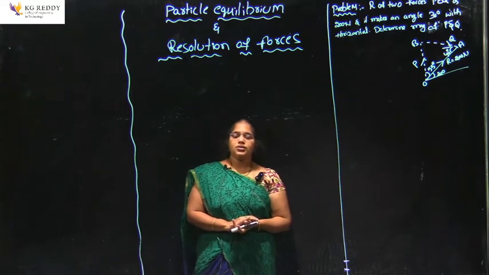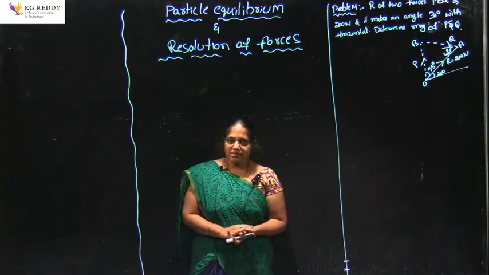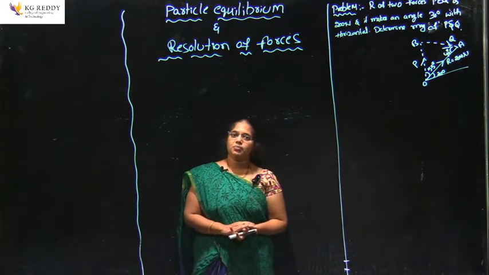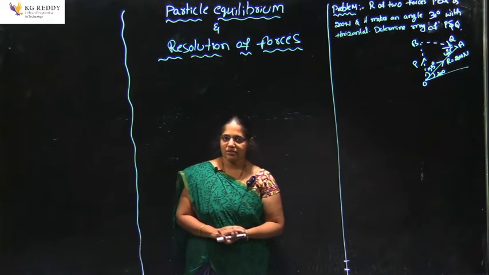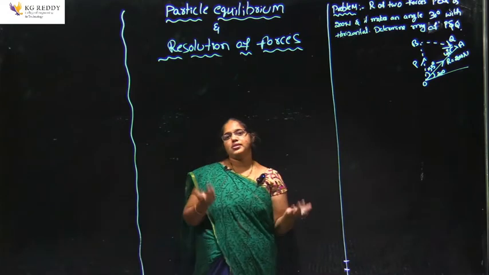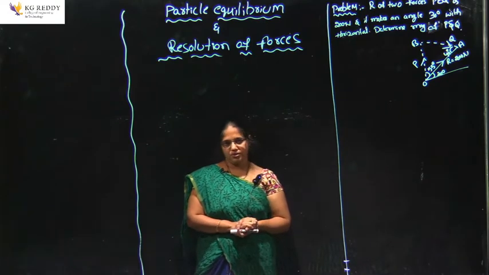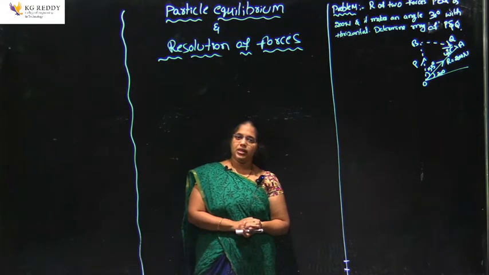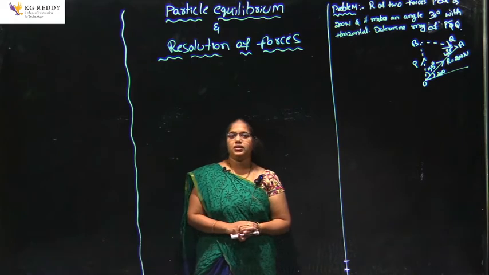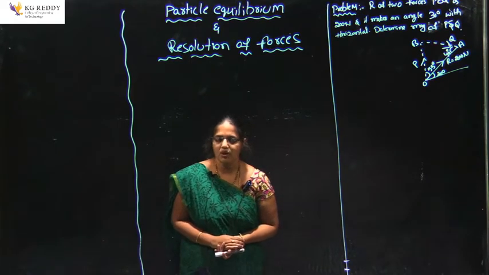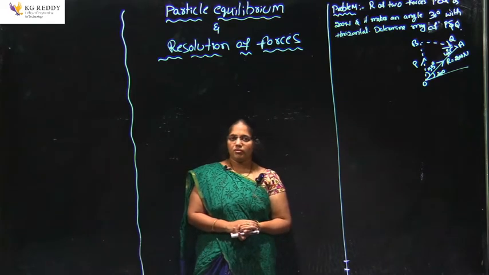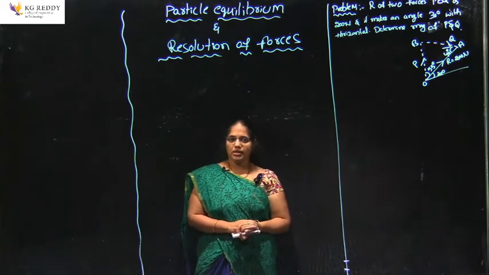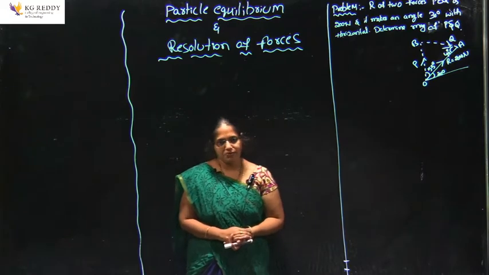Whenever the body is at rest, we consider it to be in a static state. Whenever the body has some motion, we consider it to be under motion. Based on that, we have to decide whether the body is in equilibrium or not, whether it is in a state of rest or motion, based on the application of the forces.